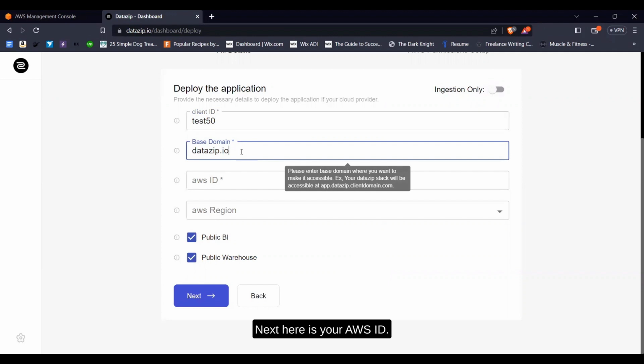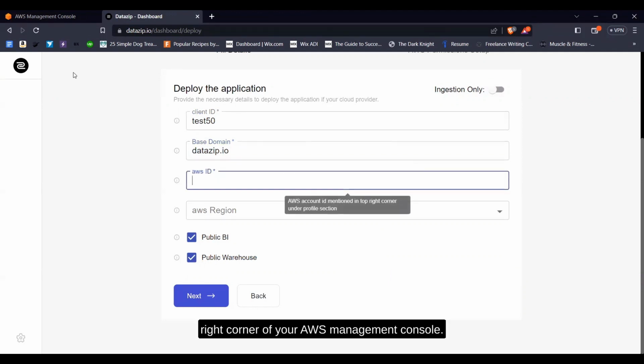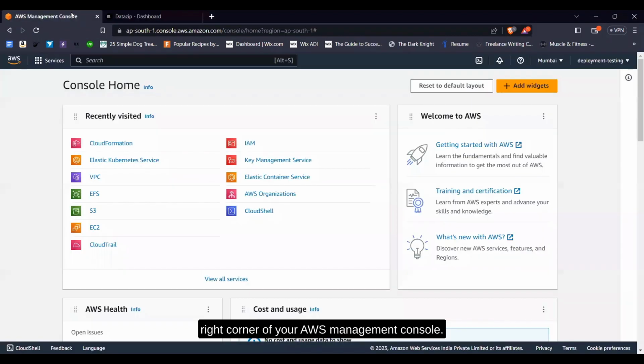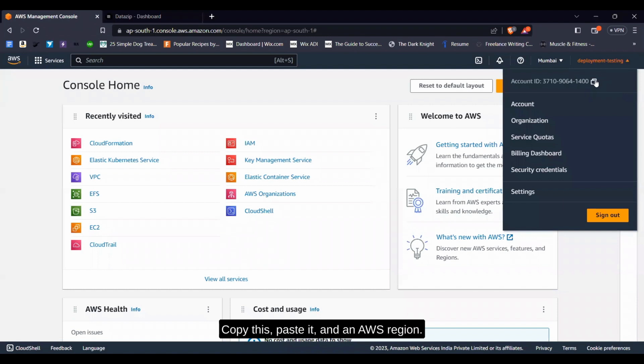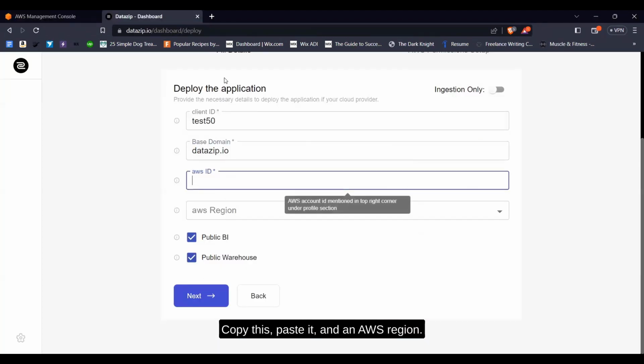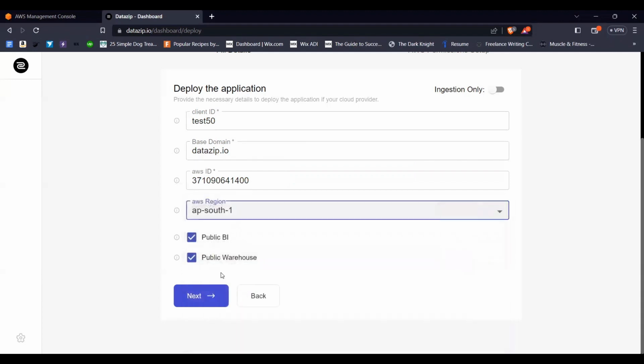Next here is your AWS ID. You will get this at the top right corner of your AWS management console. So we go there, we copy this, and we paste it. And then the AWS region. Let's say it is out 1.